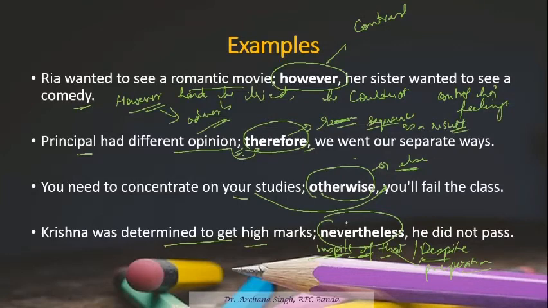Nevertheless is the conjunctive adverb, because from the sequence that Krishna was determined to get high marks, though she was determined, she didn't pass. So nevertheless is the conjunctive adverb. In spite of her determination, she did not pass.